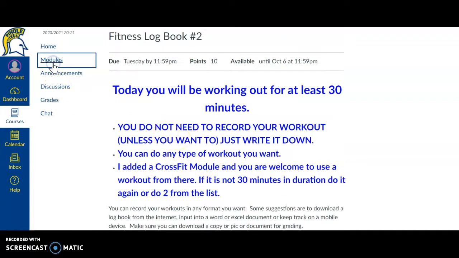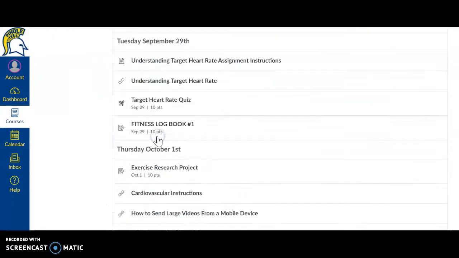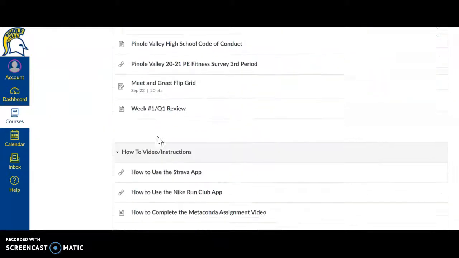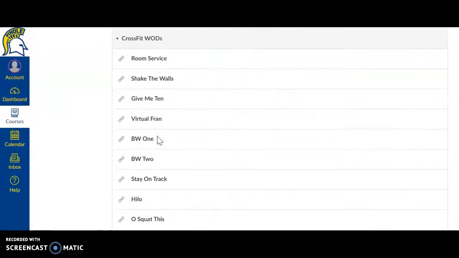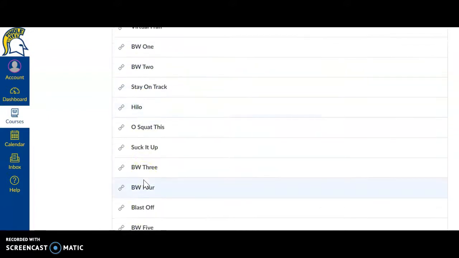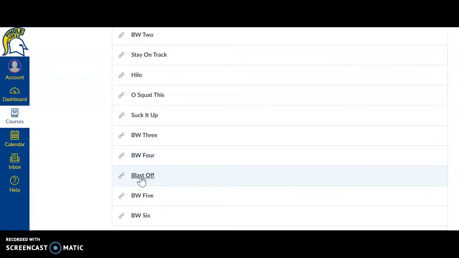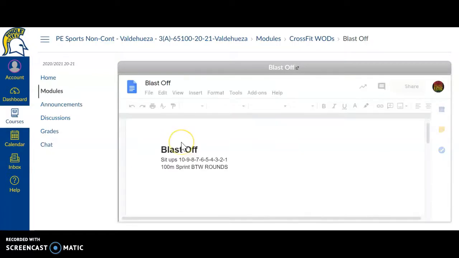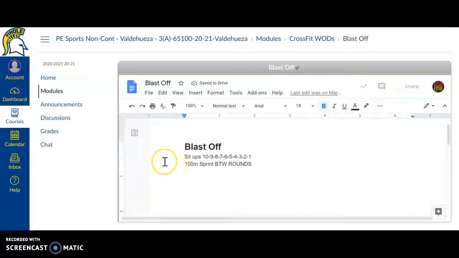So let me take you down to the CrossFit module. It should be at the very bottom. If you keep scrolling, I know this starts to get longer and longer, but here we go. Here are the CrossFit WODs. If you click on any of these activities, so if you go to Blast Off, it lists the workout. It's going to tell me I'm going to do sit-ups, and you're going to do it in this order. And in between rounds, I'm going to run. So I'm going to do 10 sit-ups and then go run 100 meters, and then 9, run 100 meters, and so on. If I do this activity and it maybe takes me 15 minutes, then I'll do it twice.